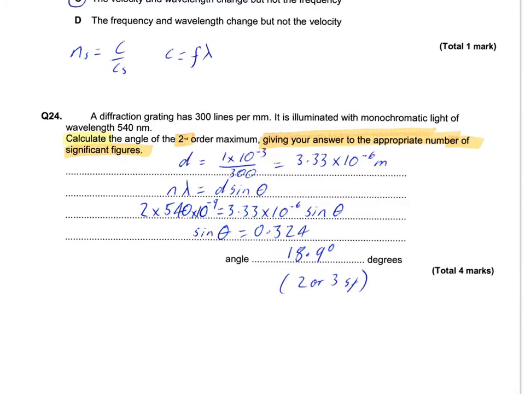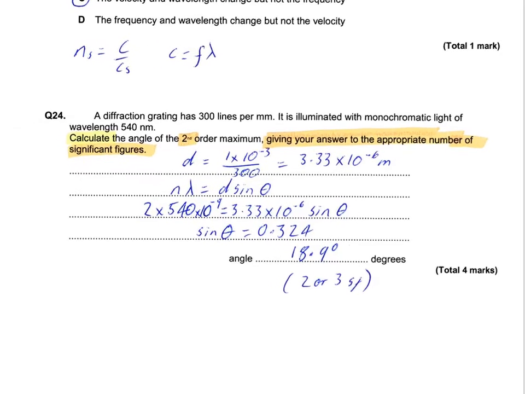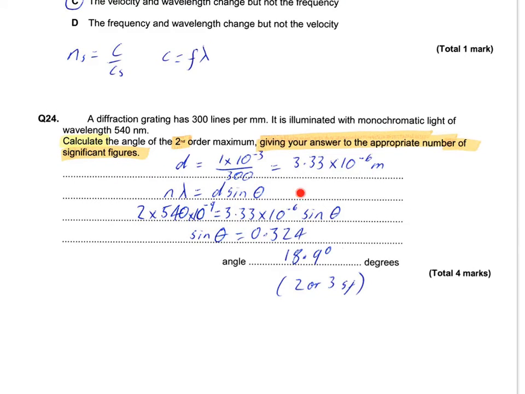First thing with these, we're going to use n lambda equals d sine theta. First thing we're going to want to deal with is to calculate what d is. We've got 300 lines per millimetre, so the distance from one to another is 1 millimetre divided by the 300 lines I've got in each millimetre. That gives me 3.33 times 10 to the minus 6 metres.